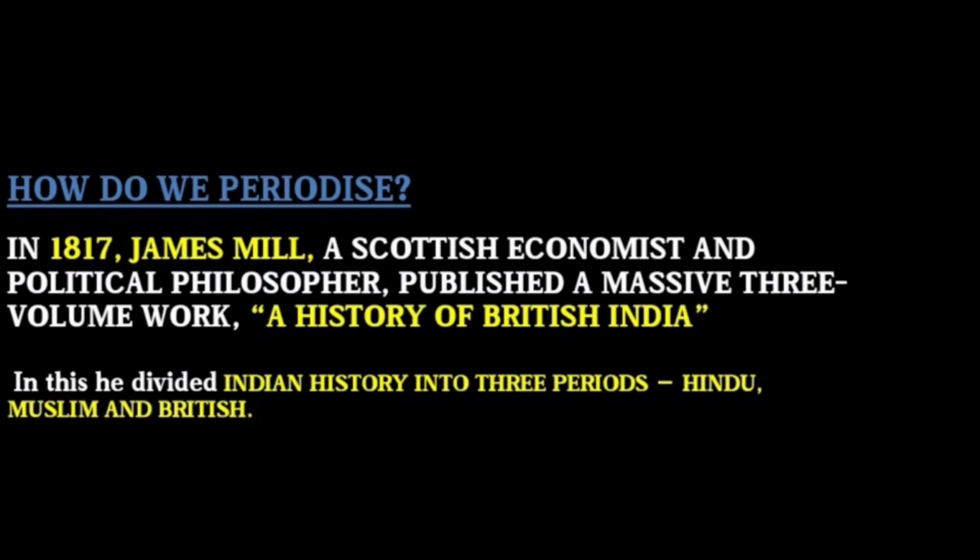Next we are going to see the topic: how do we periodize. In 1817, James Mill, a Scottish economist and political philosopher, published a massive three-volume work called A History of British India.